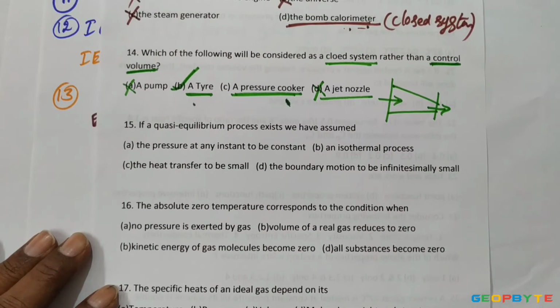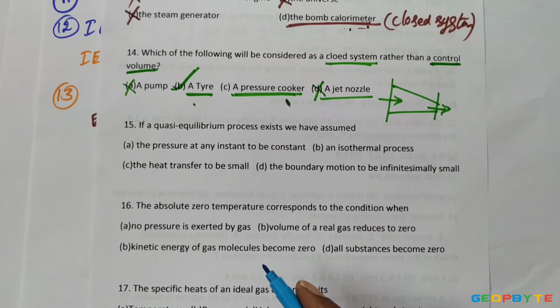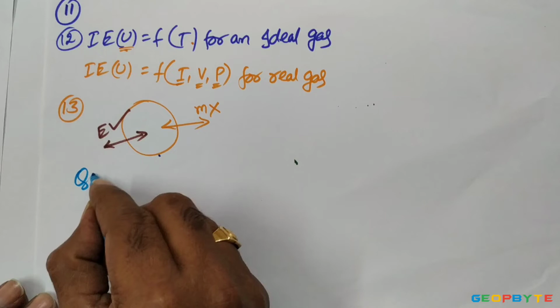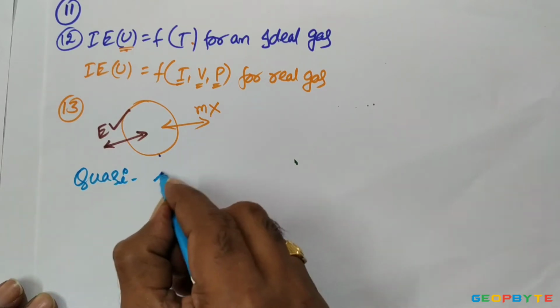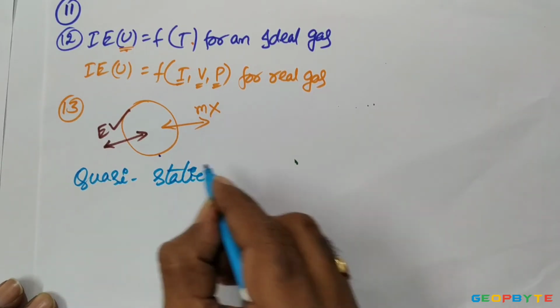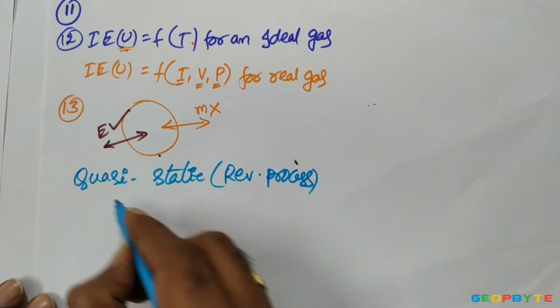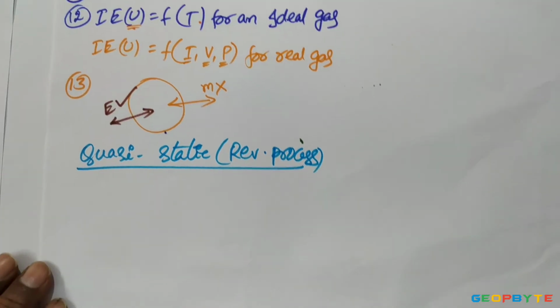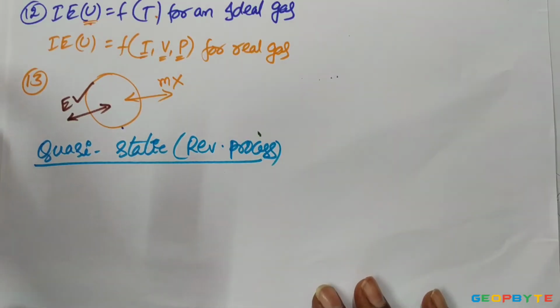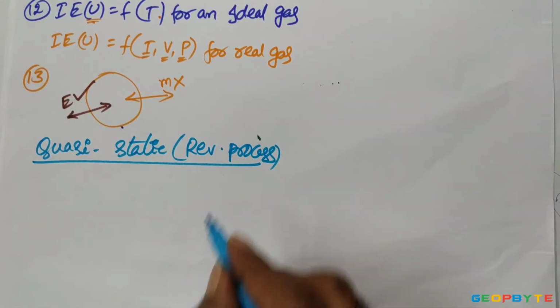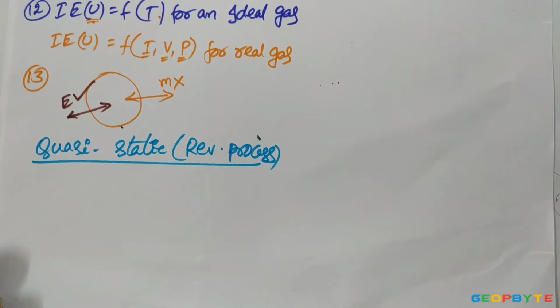Now come to the 15th problem. If a quasi-equilibrium process exists, we have assumed... Remember, a quasi-static process is a reversible process. As we know, a process is said to be reversible if it can be performed in the reverse direction exactly in the same manner as in the forward direction.